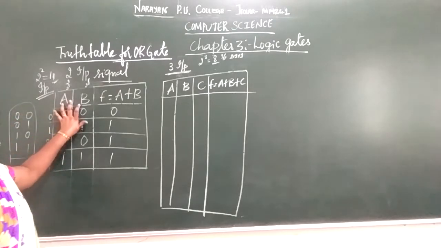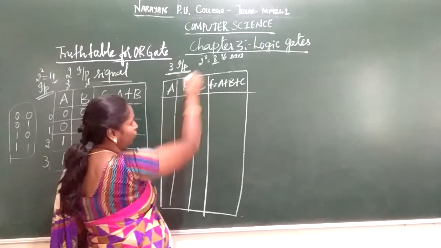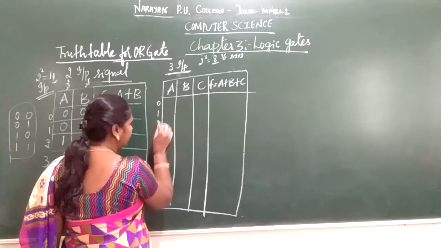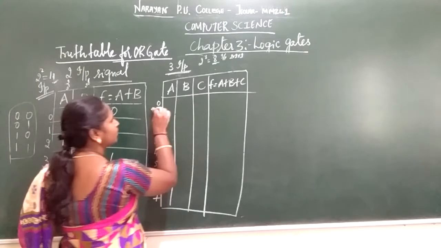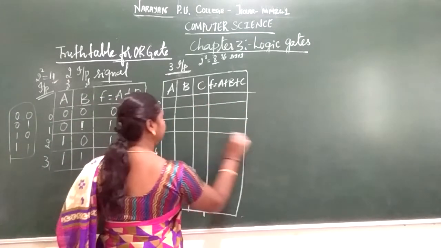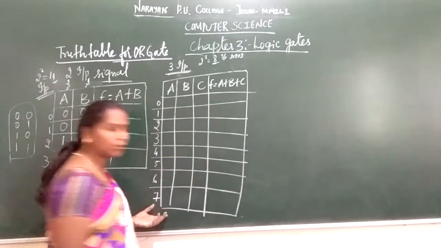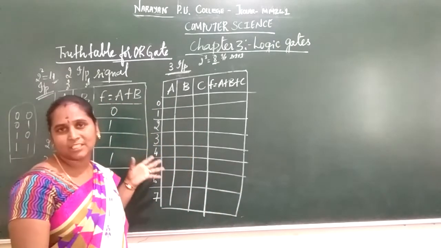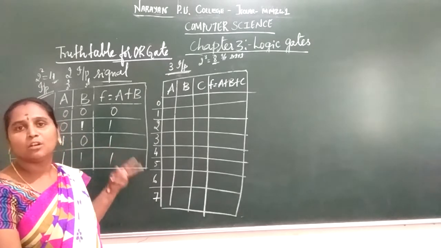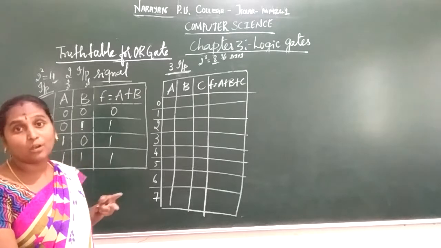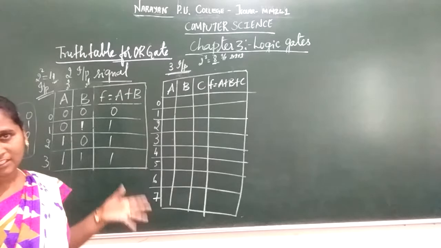The second way is to take the multiples of 2. So for your 8 input combinations, you start with 0, 1, 2, 3, 4, 5, 6, 7. Here also you can try 4 times 0 and again 4 times 1. Next, divide 4 by half: 2 times 0, 2 times 1. Again divide 2 by half: 1 time 0, 1 time 1. That way of representation you can do.